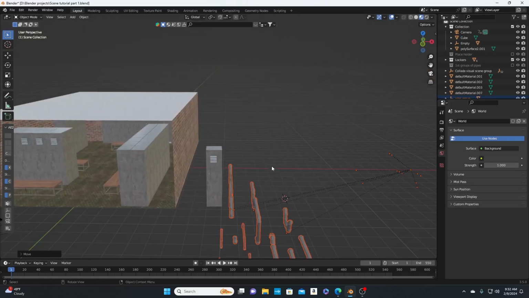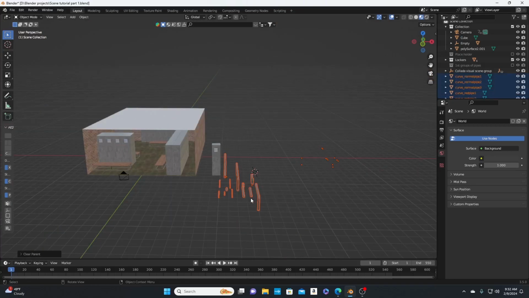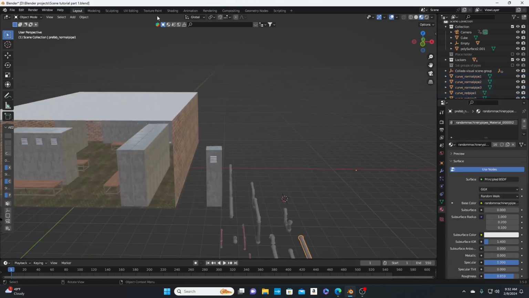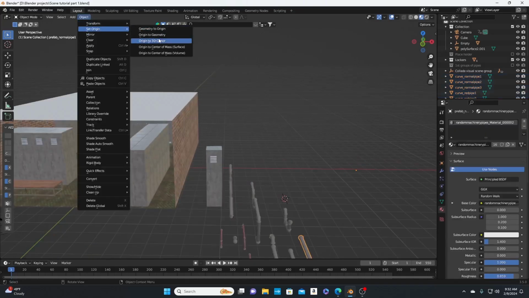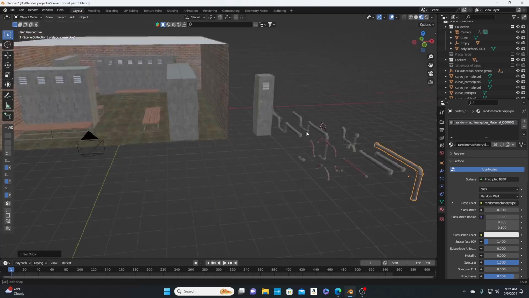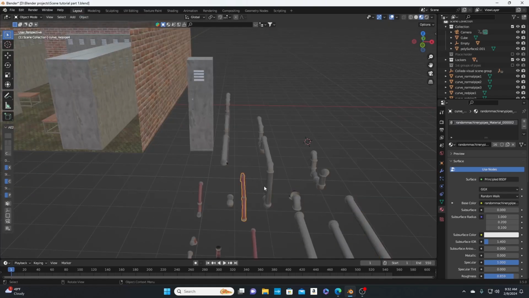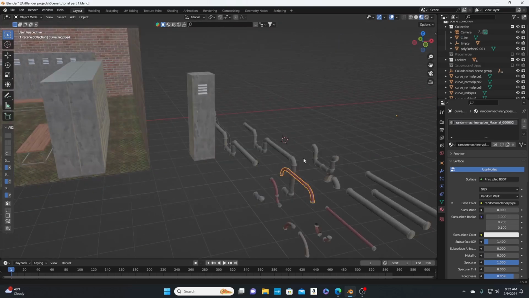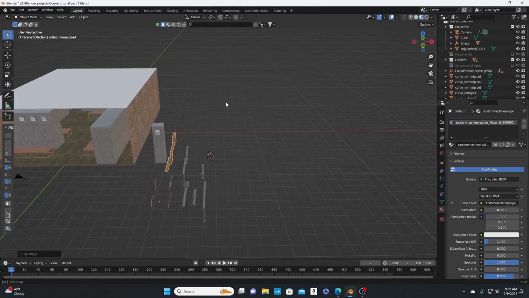So with this, we're going to hit Alt P, clear and keep transformation, and clear that parent. And for each one we select, let's put the origin back to where it belongs. All right, so right now, I am going to start placing these pipes on the walls.